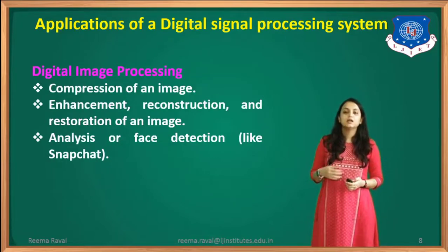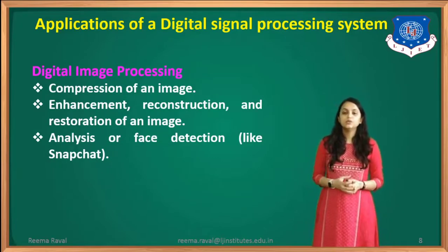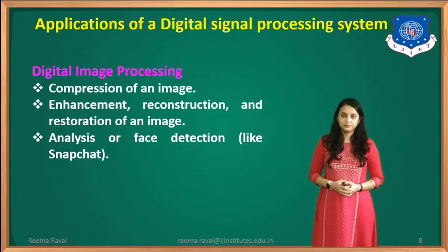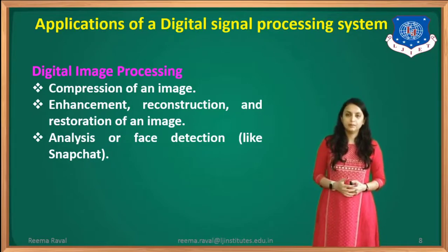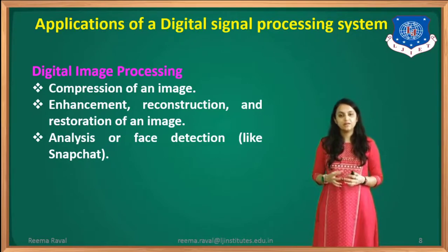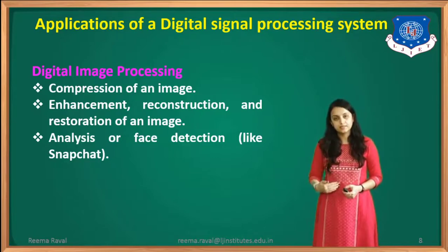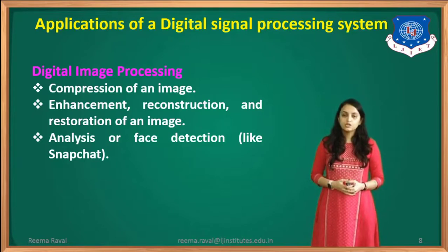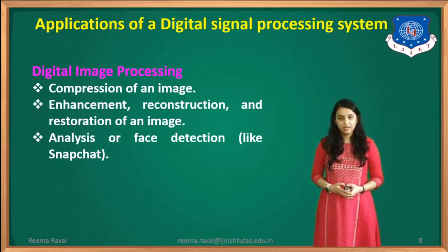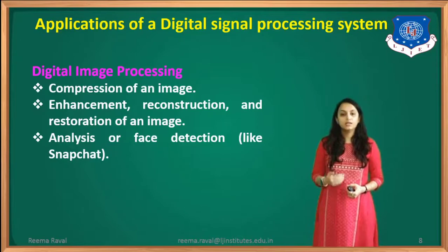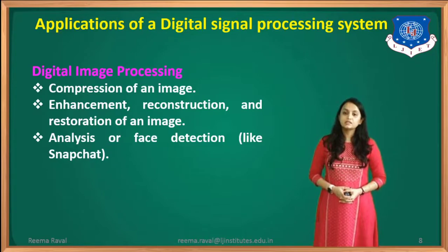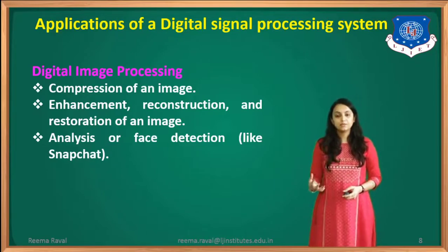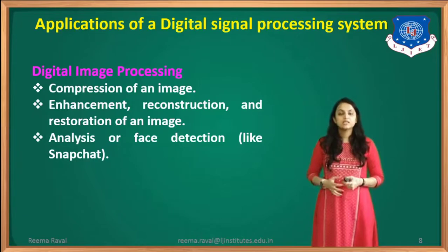Now let us see the uses or applications of DSP in digital image processing. So the first one is in compression of an image. That means whenever we have a larger size image and we want to compress it and send it further, we can do it by using this. Also we can use it in applications such as enhancement, reconstruction and restoration of an image. In analysis or face detection, like Snapchat or such filters, digital signal processing is done.